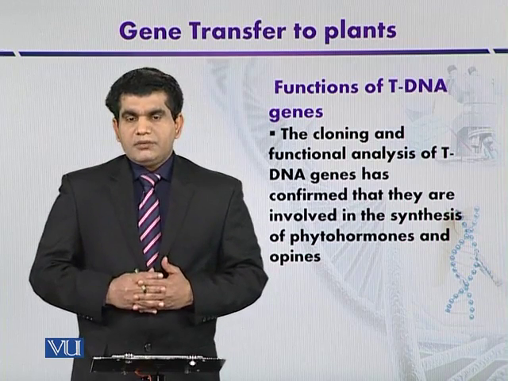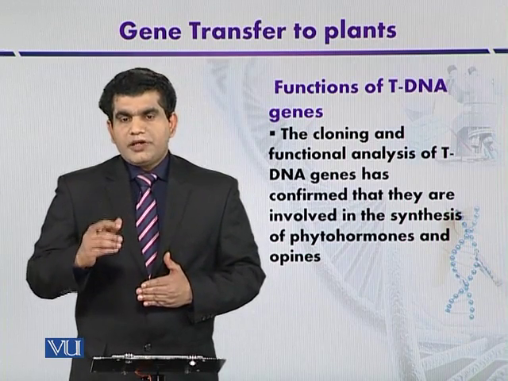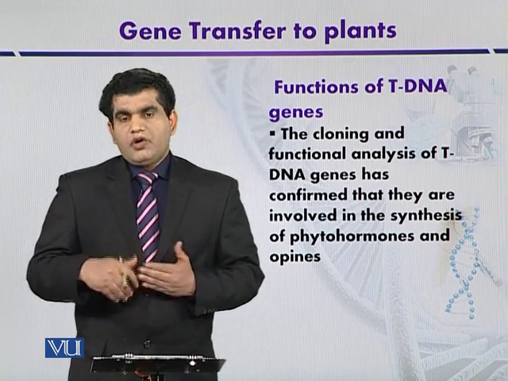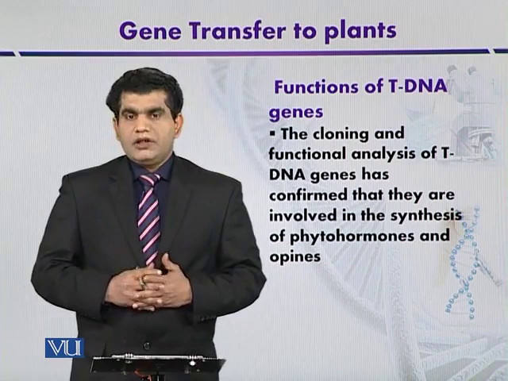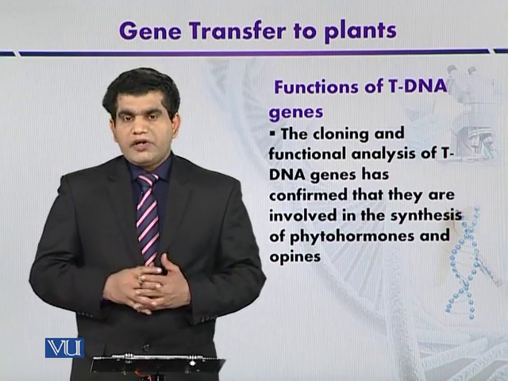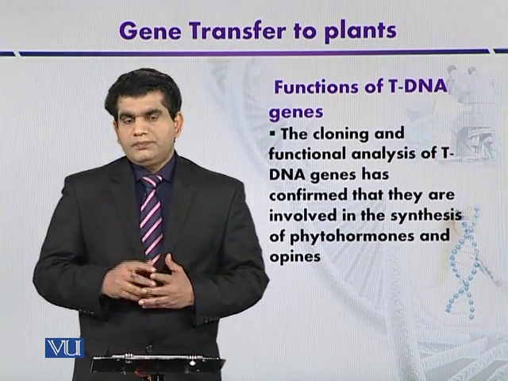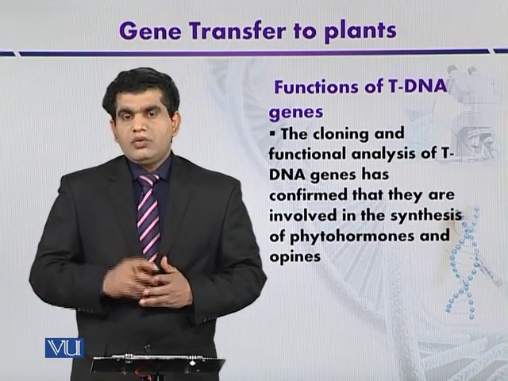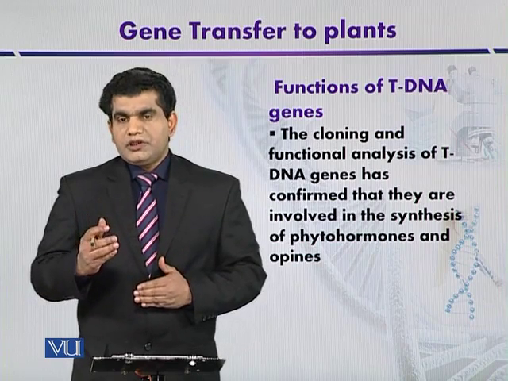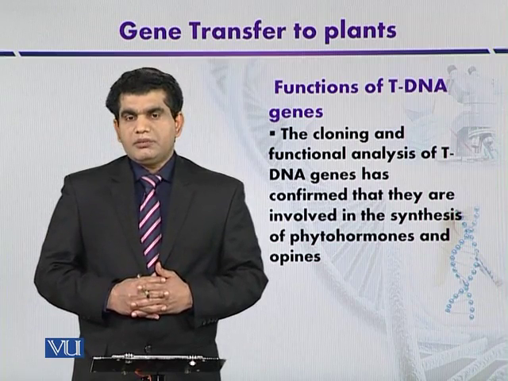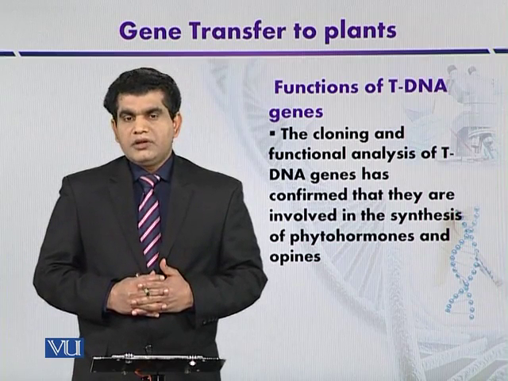Their function is that they provide some nutrients to Agrobacterium, like modified amino acids or carbohydrates, organic salts, or even phosphate salts. So they can use the host machinery to synthesize nutrients for Agrobacterium tumefaciens.